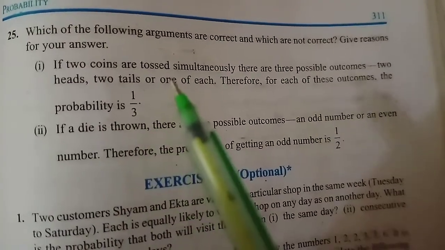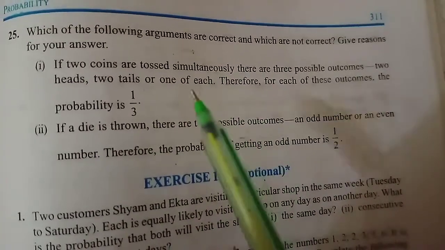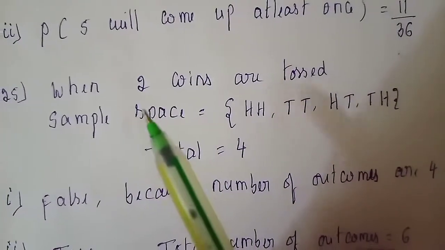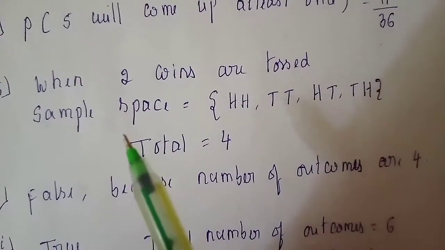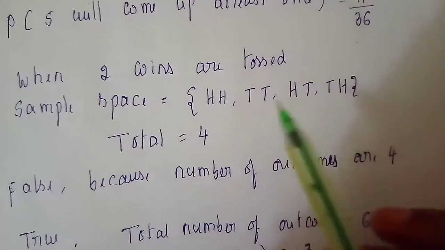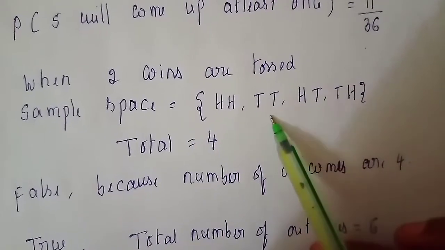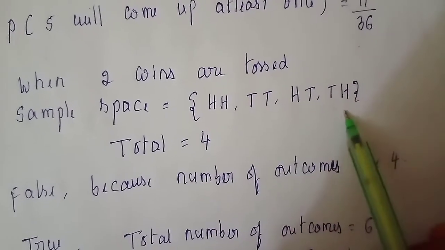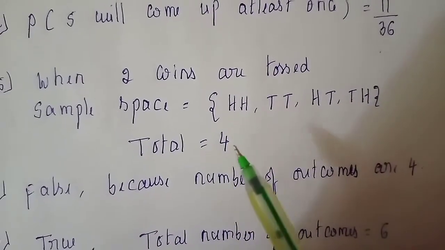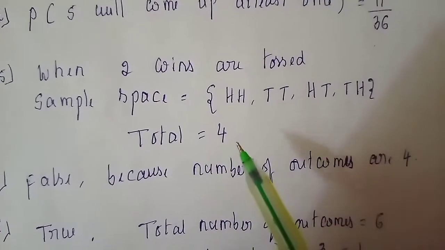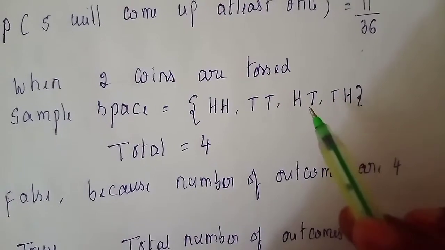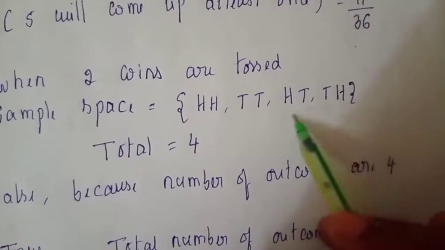So is it true or wrong? Let us justify the first question. When we toss two coins, what happens? The sample space is HH, TT, HT, TH. Therefore, the total number of outcomes is 4. But in the question he has given 3. Concentrate, HT and TH are different.